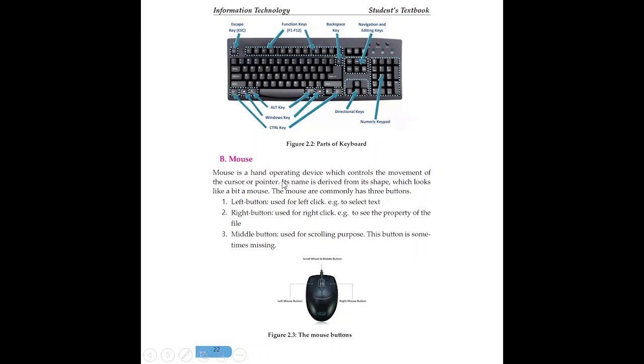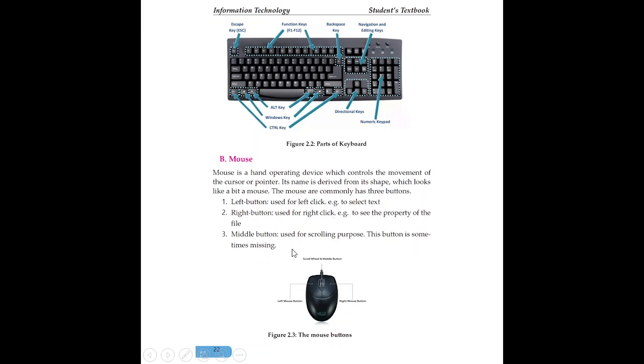Using a mouse. It is a hand operating device which controls the movement of the cursor or pointer. Its name is derived from its shape, which looks like a mouse. The mouse commonly has three buttons: the left button and the right button, and it helps to select text also. The right button is used for right click to see the properties of the file.